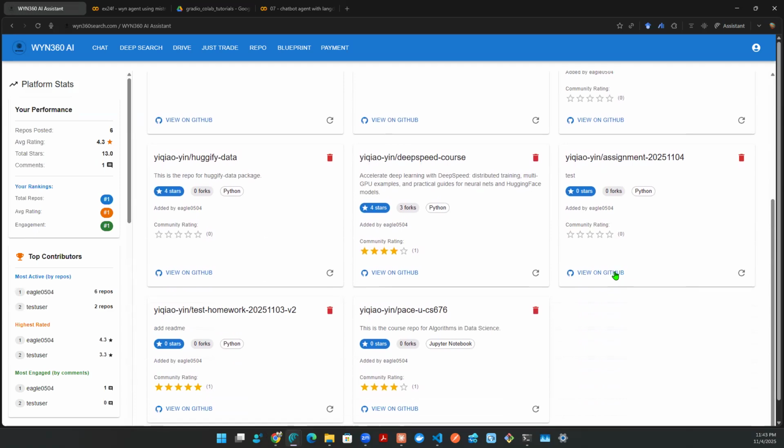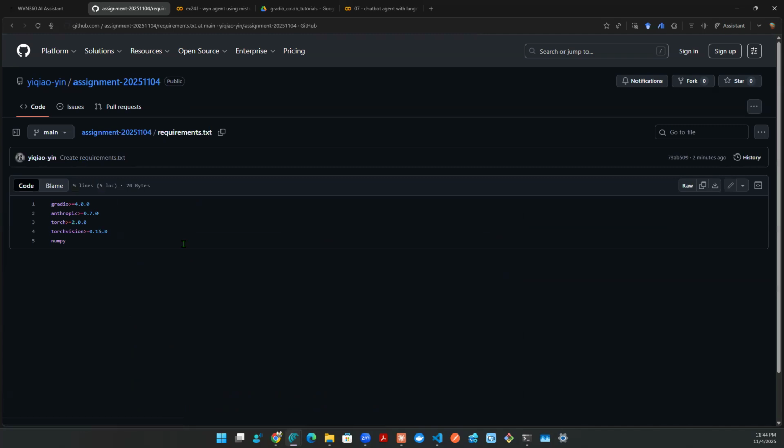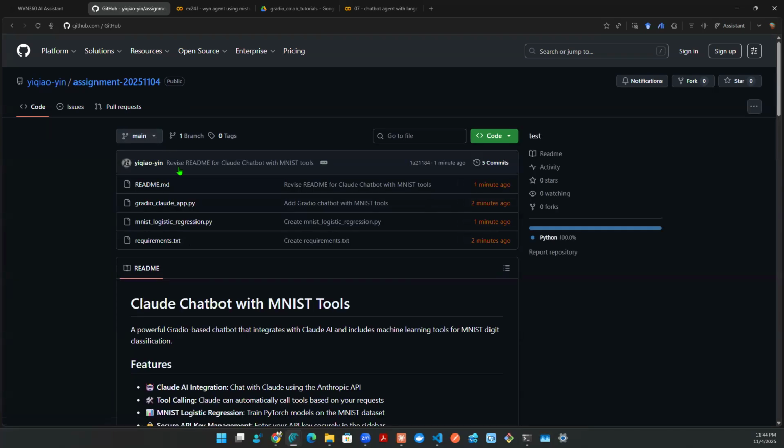So this is the one I just posted. I can view on GitHub. That's the one we just created just now. So if you can do this, that convinces me you have all the bells and whistles ready, right? You have requirements.py. So I can then go in there and see if the package that you wrote can be installed or not, right? So I can at least have some way of verifying that the package that supports your code exists correctly or not.